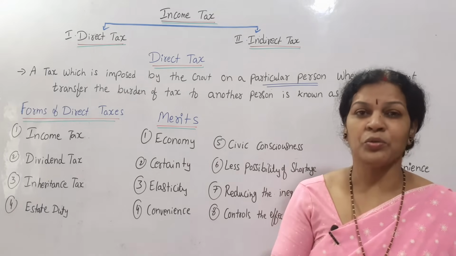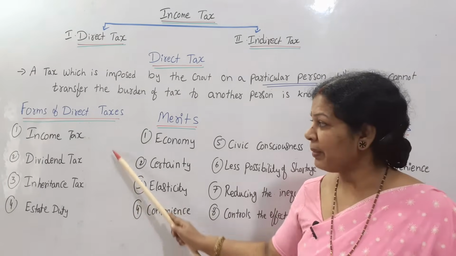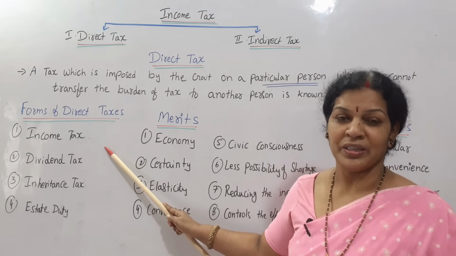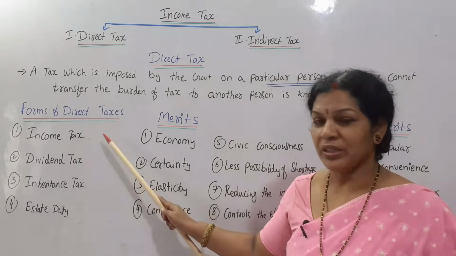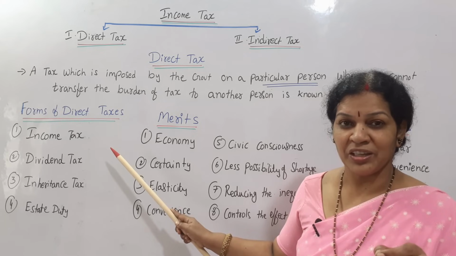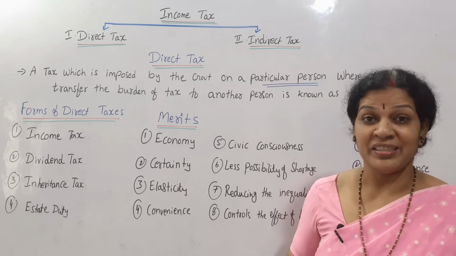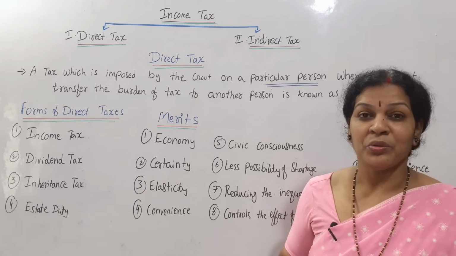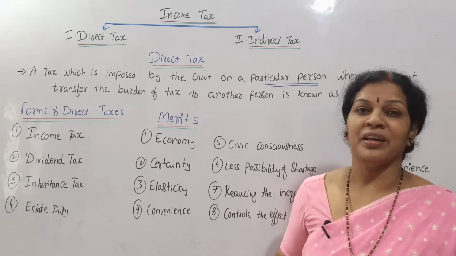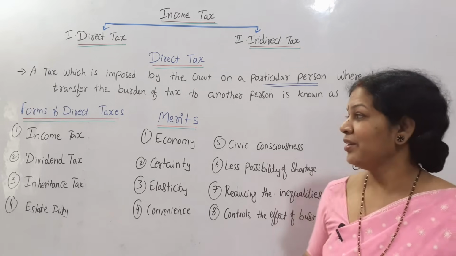This is the main source of direct tax. There are different forms of direct tax, but this is important. Through this government is getting a lot of income, through the tax form. So whatever income is earned by a person, when government charges any kind of tax on that, we say it is income tax. Popular one, easy one, many people are paying. Through this income tax, government is getting a very good income and they are running the state comfortably without any deficiency of finance. So that's income tax.